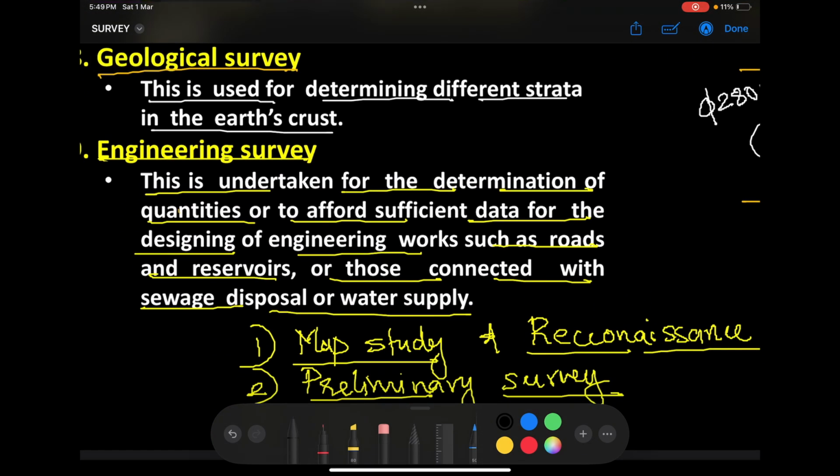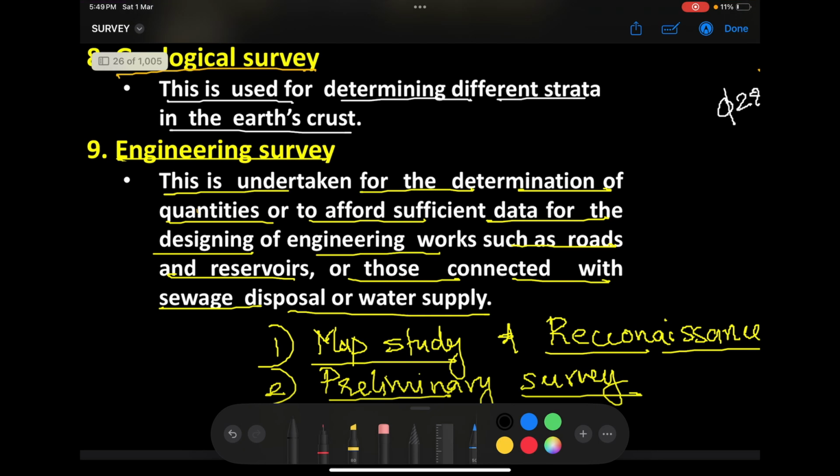Then only I'll be able to know what will be the height of the reservoir forming on the upstream side. Based on the height of the reservoir, I can fix the height of the dam. If the water level is supposed to rise up to 100-meter level, then the height of the dam should be 100 meter plus some freeboard. Understand? But apart from this full reservoir level of 100 meter, we need to calculate something known as the HFL. What is HFL? High flood level. During an event of flooding, what is the level up to which the water will rise? We add the freeboard to this and fix the height of the dam.